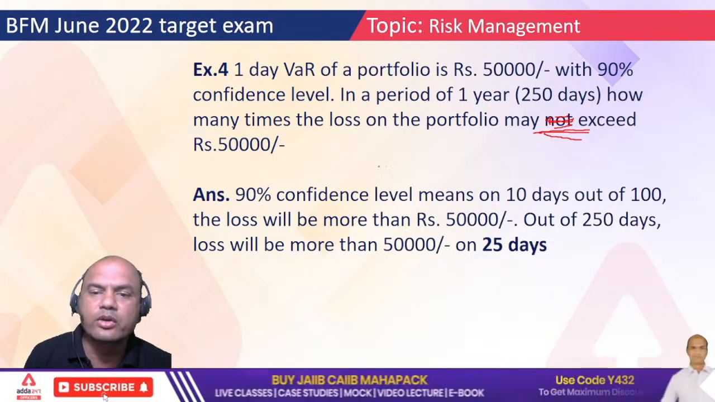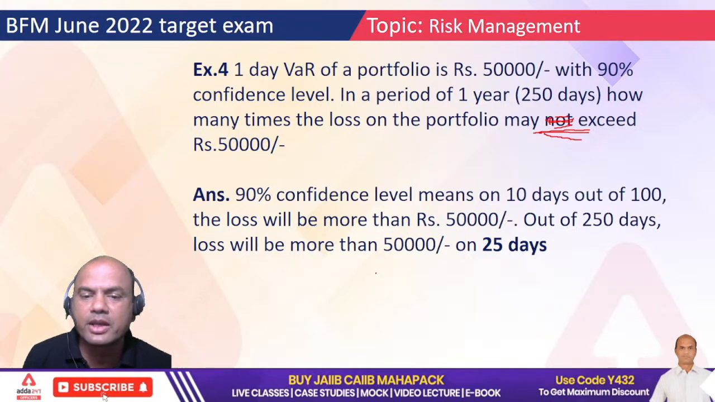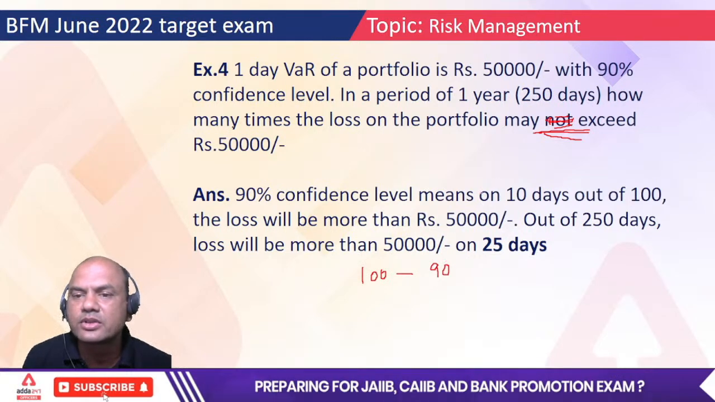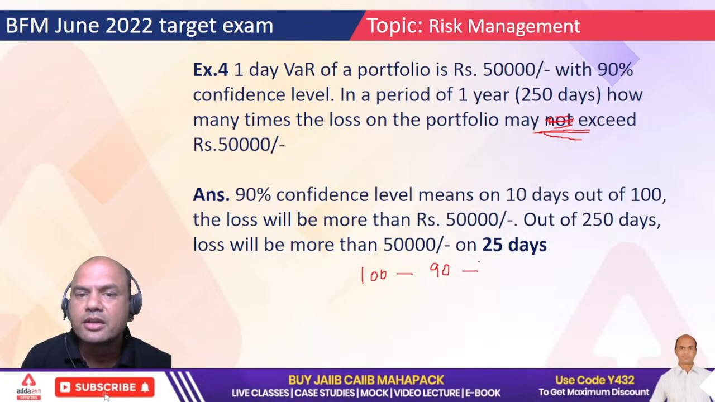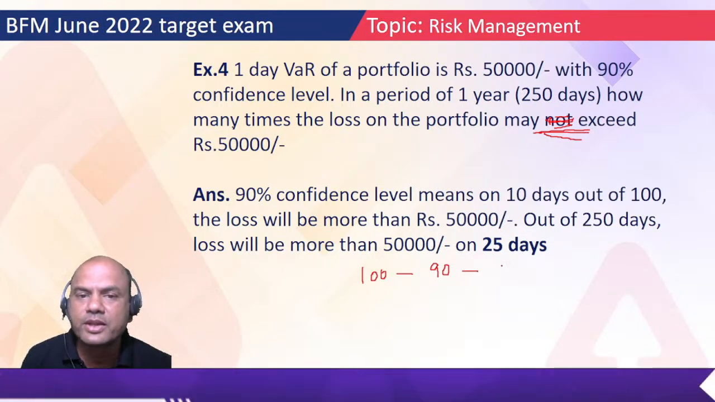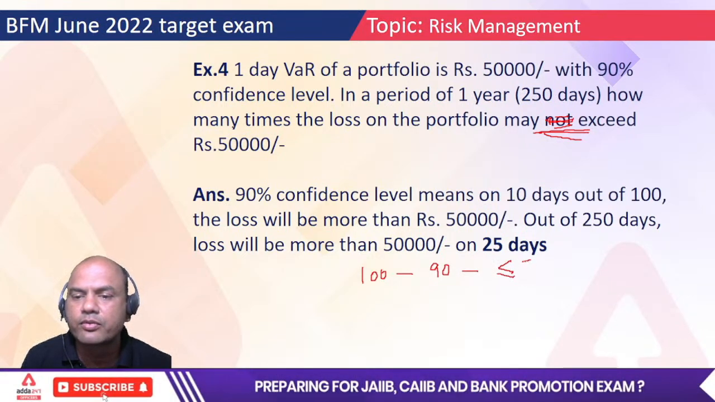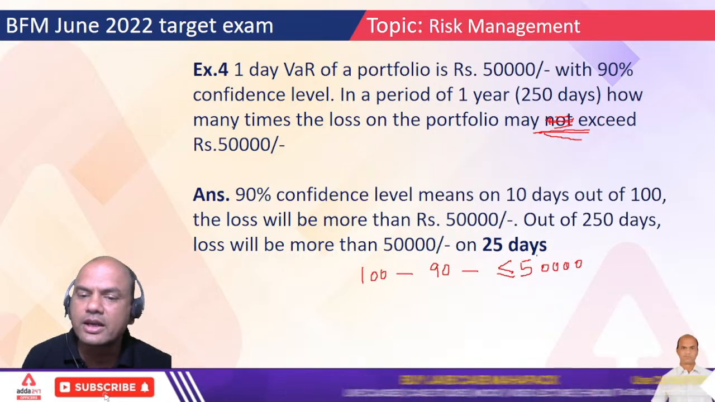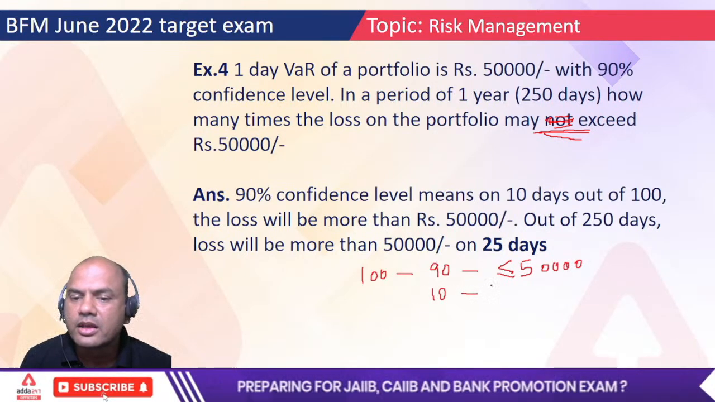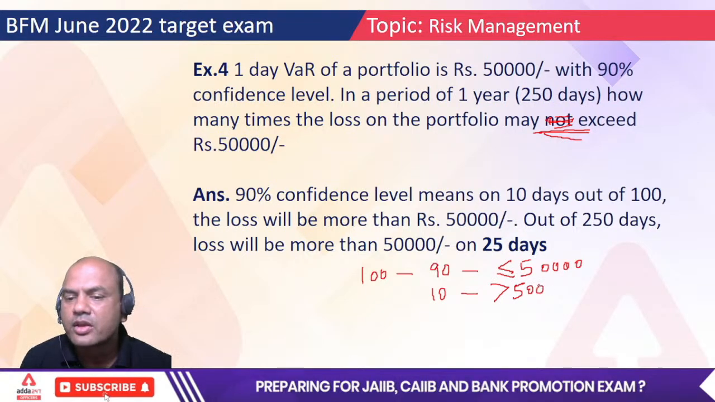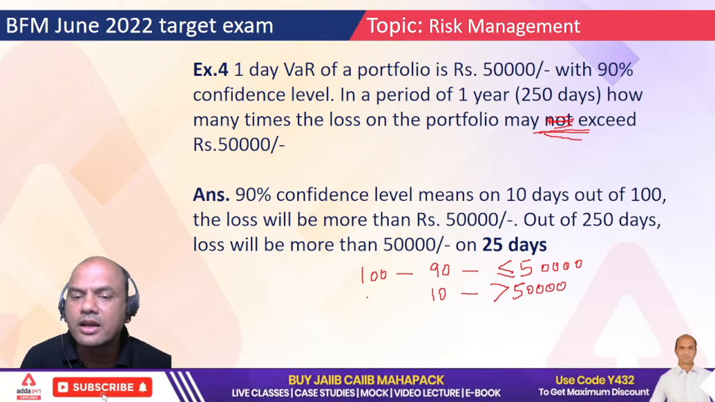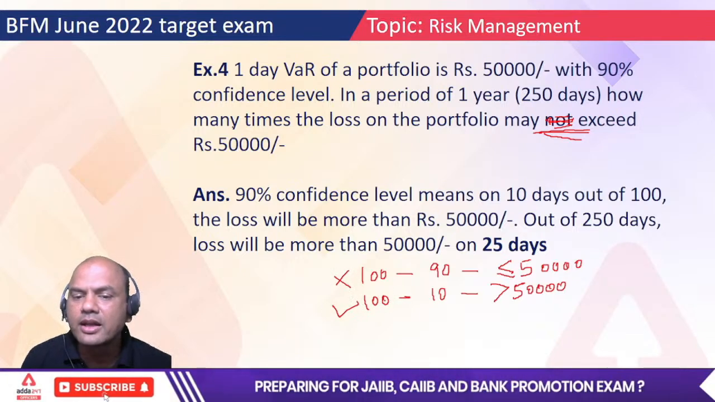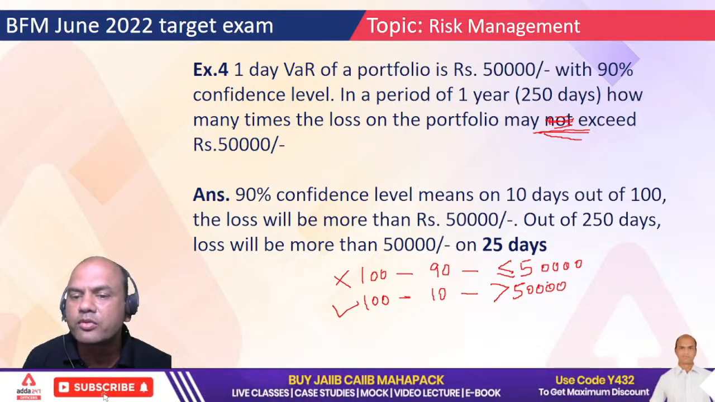See here, are you able to solve this using these calculations which I am doing for 100 days? In 100 days, 90 days, see this 90%. So for 90 days, my risk is less than 50,000. Portfolio risk is 50,000, so less than or equal to 50,000, right? For 90 days. So for the remaining 10 days it is what? Greater than 50,000, right? So what does it mean? In 100 days, I have 10 days where my loss is beyond 50,000.